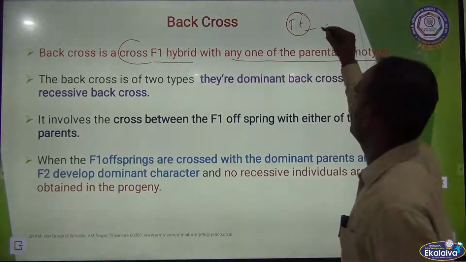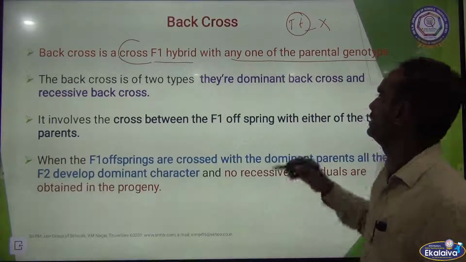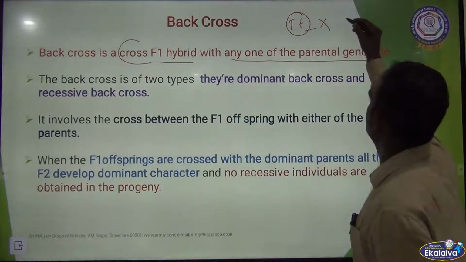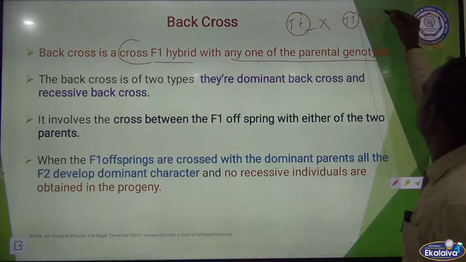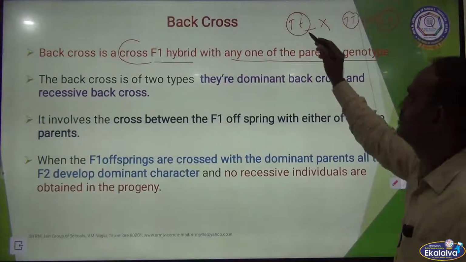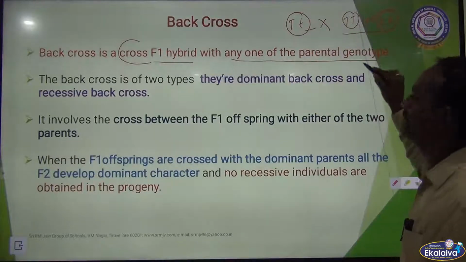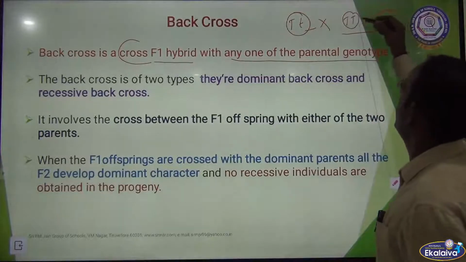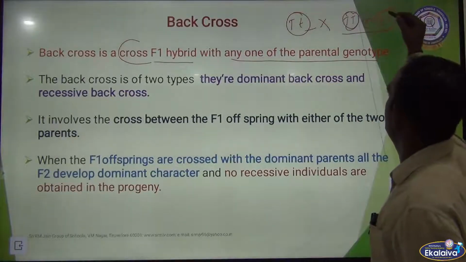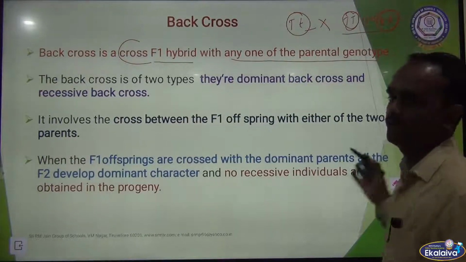This heterozygous tall crossed with any one of the parent gametophyte, which means it may be capital T or small t. See, children, the cross between the F1 hybrid with any one of the parent gametophyte. Parent gametophyte both are true breeding. It is homozygous tall, this is heterozygous, this is also homozygous dwarf.